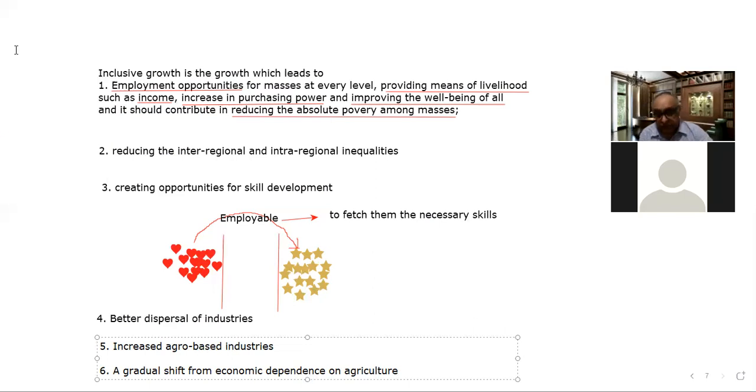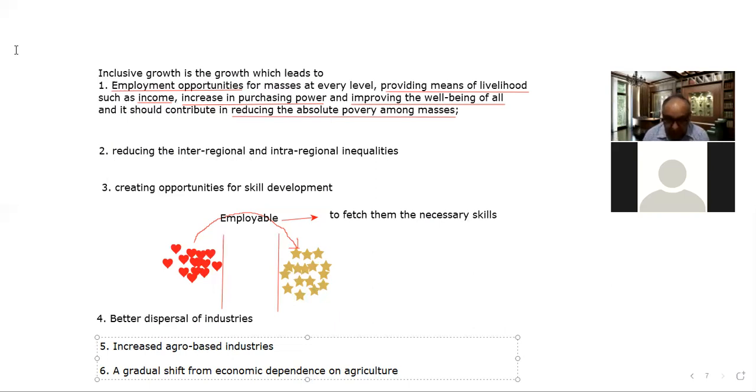And the next important point is the infrastructure development, because without infrastructure development, the economic growth cannot pick up. And without the economic growth picking up, the employment cannot be generated, right? So picking up of economic growth and making it broad based is the fundamental necessity for inclusive growth, right? So that should be there.